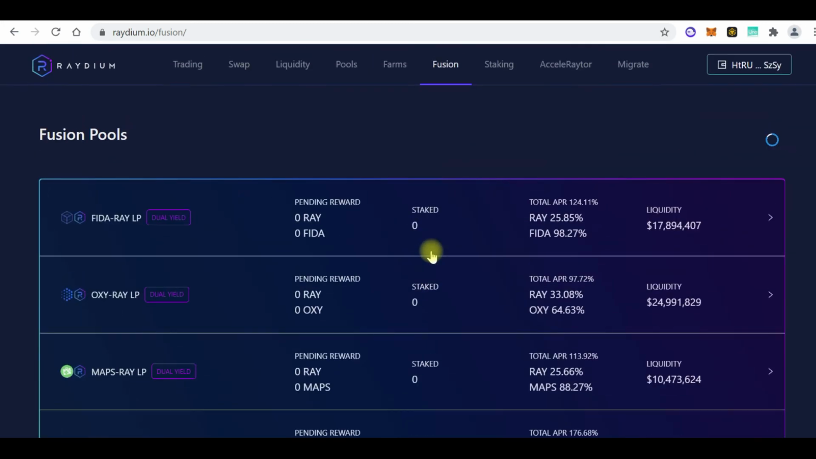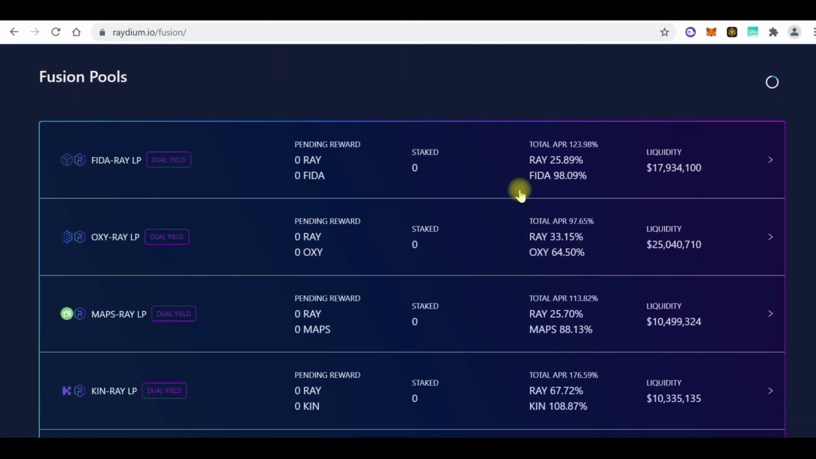So the aim of this tutorial is to explain this concept of farming and staking, and also to make you understand what liquidity provision is all about, and for you to see that basically when you provide liquidity, you can stake your LP token.